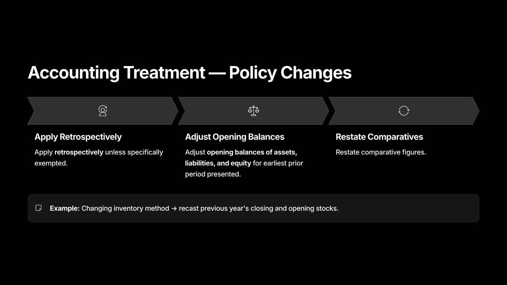Accounting treatment, policy changes. When a policy changes, apply it retrospectively, unless an exemption exists. That means adjust opening balances for the earliest period presented. Restate comparative figures so users can compare like with like. If restatement is impracticable, apply the change from the earliest practicable date and disclose the limitation.